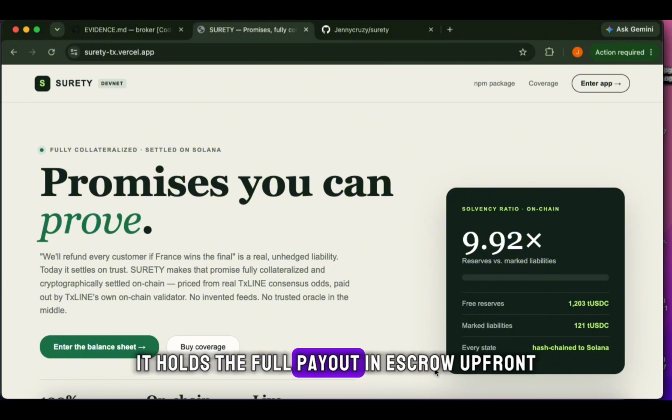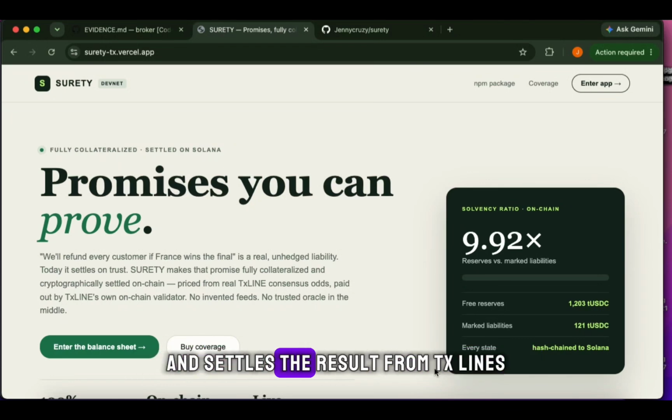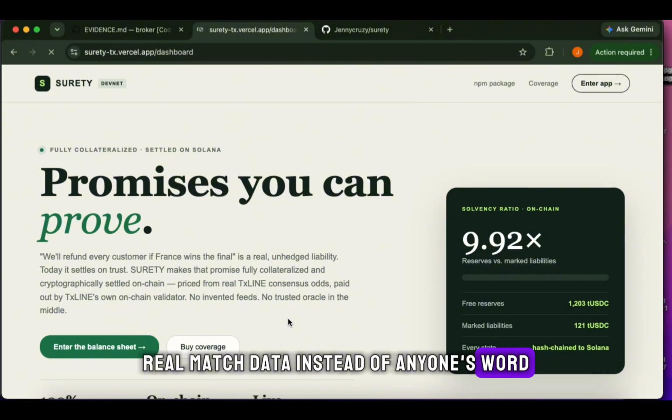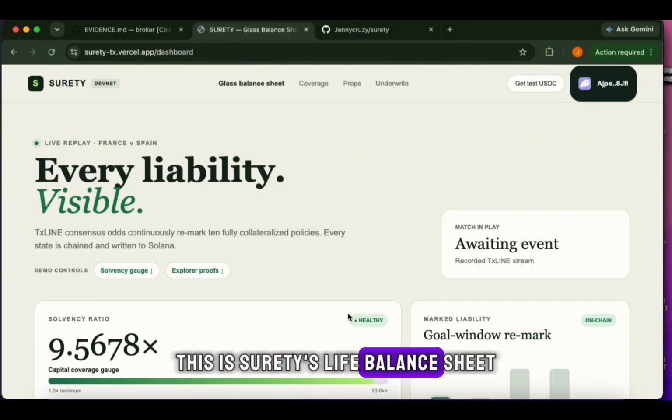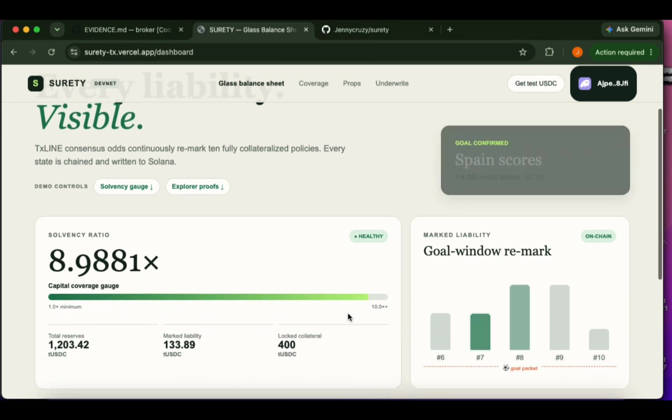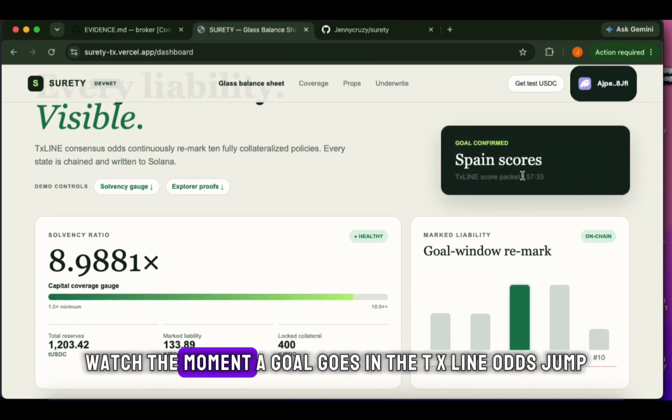It holds the full payout in escrow upfront and settles the result from TX Line's real match data instead of anyone's word. This is Shorty's live balance sheet. Each row is a policy we sold, and the payout we owe if it hits. I'm replaying a real match here. Watch the moment a goal goes in.